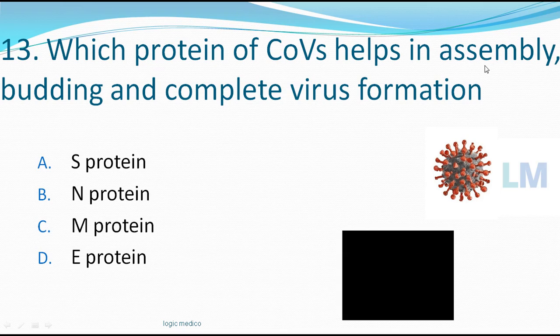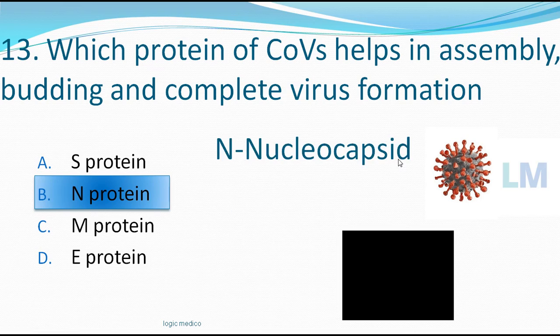The assembly means these proteins, all these proteins will come at one place, and the genetic material, that is RNA, on replication it will form n number of RNAs, that will also come at one place, that is assembly. Then it will bud out of the host cell, and complete virus is formed. So which of this protein will help? The answer is N protein. So the N protein, N for nucleocapsid, the one which surrounds the genetic material, that is the RNA. This protein is important for these three steps: assembly, budding, and complete virus formation.